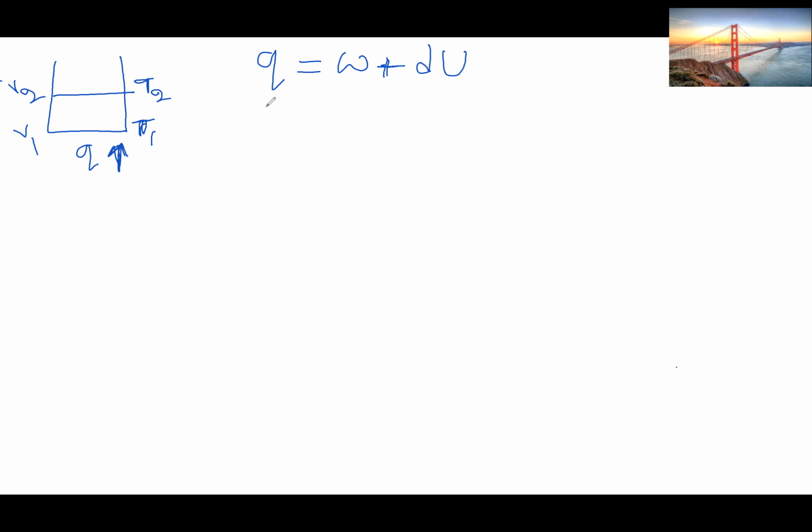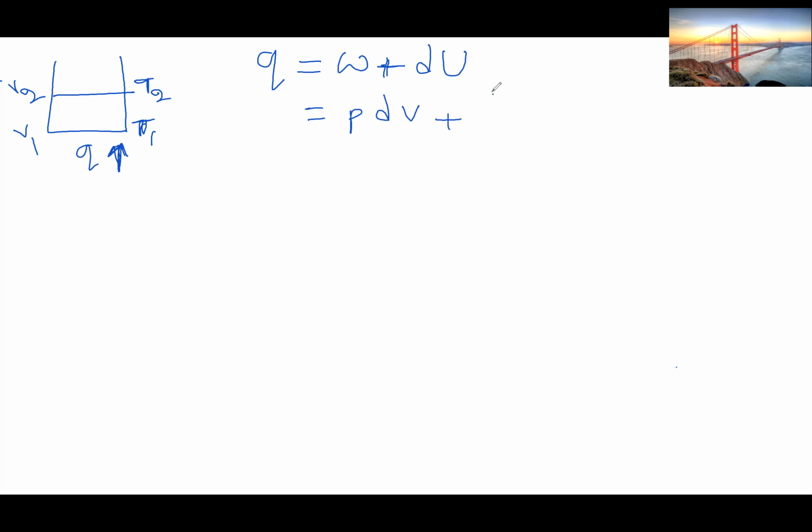Now, if we restrict this work W to only mechanical work, then the work done is only due to the volume change, from V1 to V2. In that case, we can write W equals P dV.